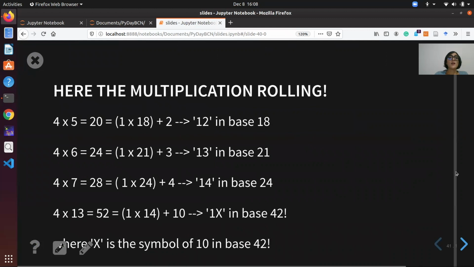So in this slide, we have the multiplication rolling base representation. The multiplication of 4 by 13 fails to return a number in base 10 because the base that we are using is 42. 4 by 13 is equal to 52 in base 10, but it's equal to quote 1xi in the representation of base 42.